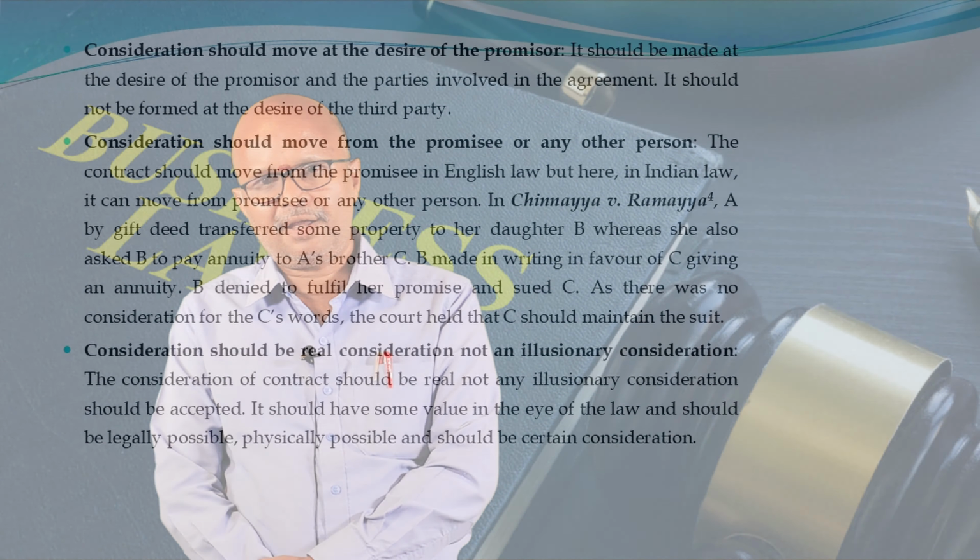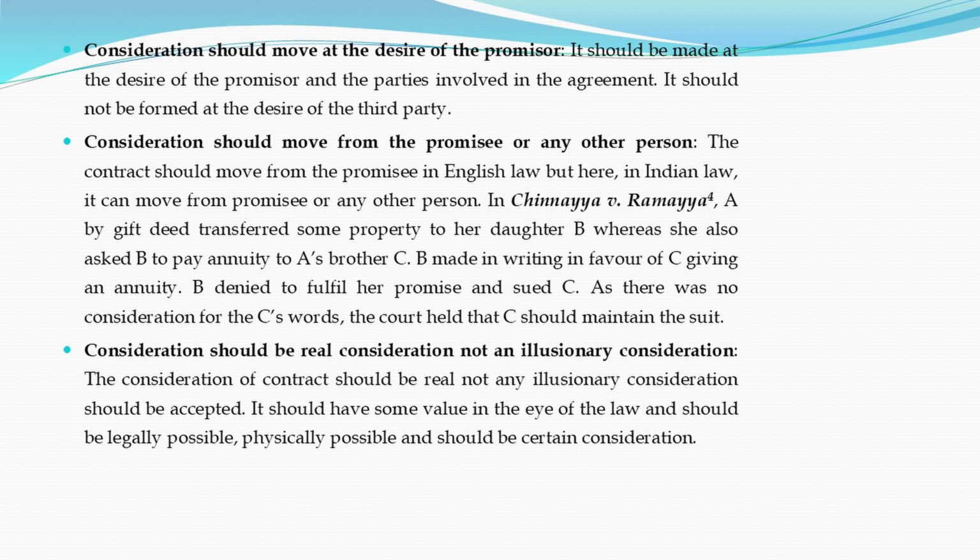First, the consideration should move at the desire of the promisor. The promisor alone has to decide what he can do. It should not be influenced by any other person or by any third party. If it is done in such a manner, it is void and not a valid contract. Moreover, the desire of the promisor should be based on the agreement.